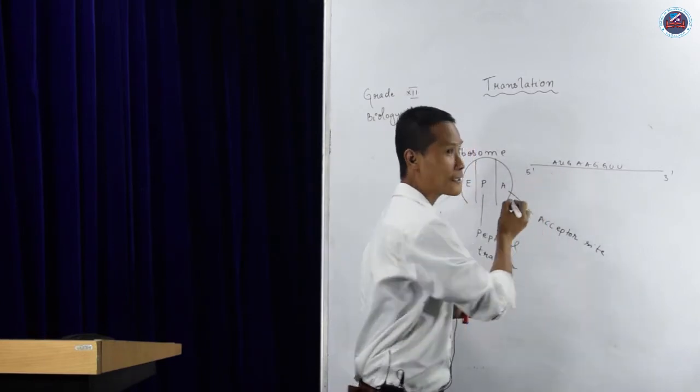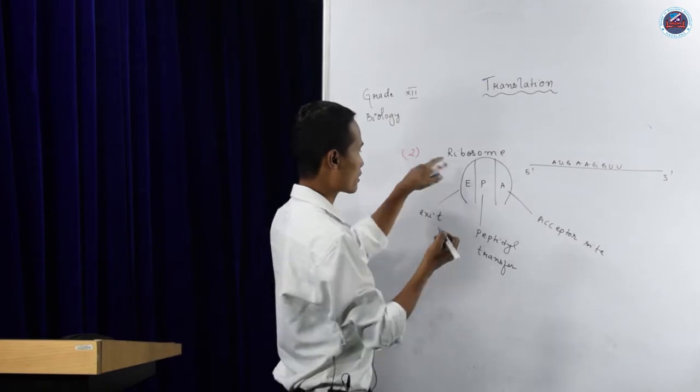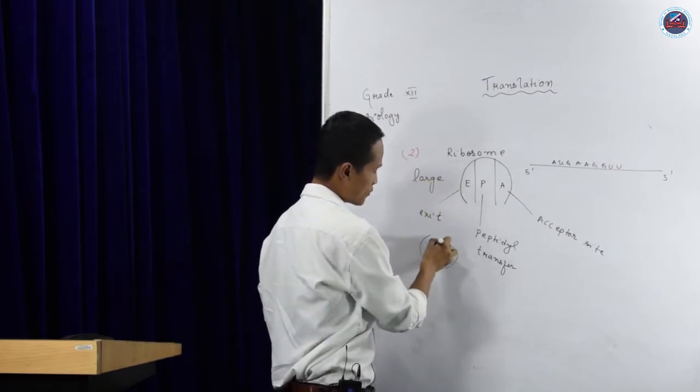So wherever there is the initiation codon, what will happen? The smaller subunit of the ribosome. See, the ribosome has a large subunit, and there will be another smaller subunit.